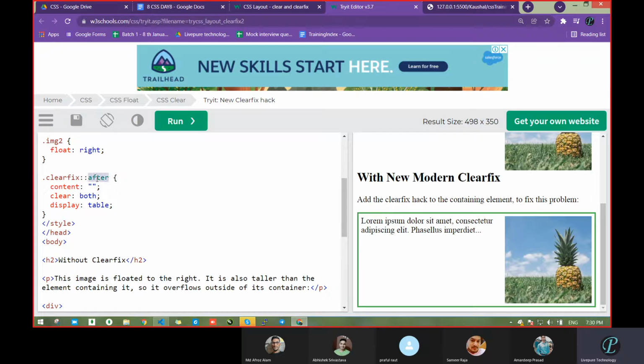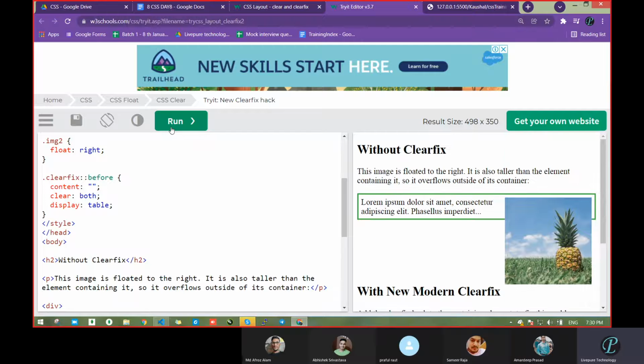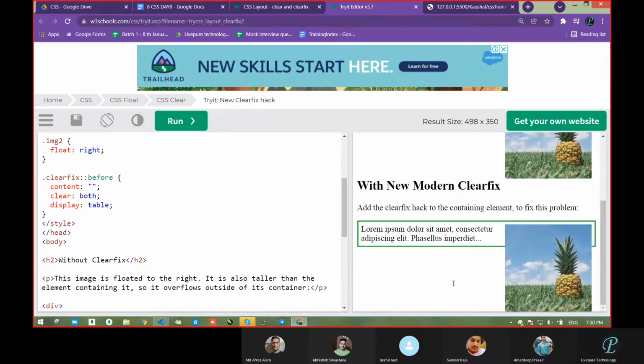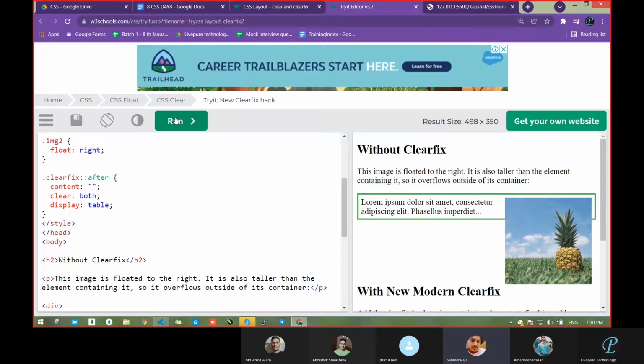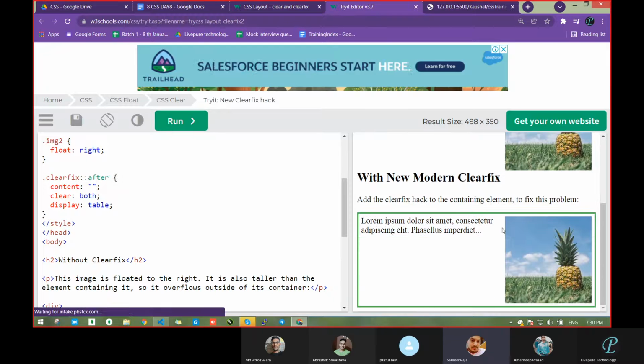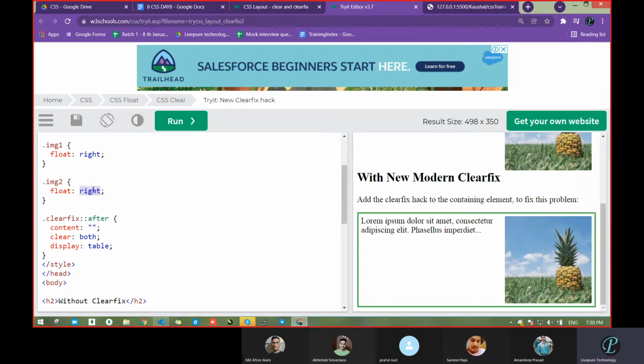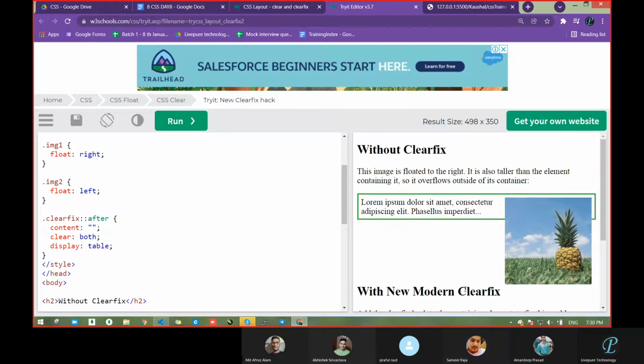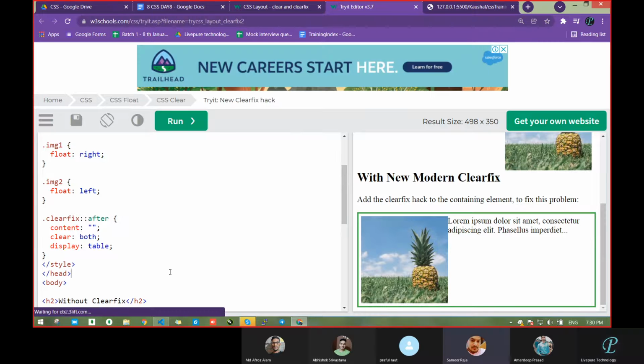Do one thing, remove this after. Let's see if before is there. Before is also for that, I think. Where has it gone? See, down. In before it's not working. It came directly. It means we have to pass after itself. So here, if we need the right side, then we go for after. Suppose in case we need the left side, then I think here we can also pass left. Let's check. What happened? The image came to the left side. Yes.